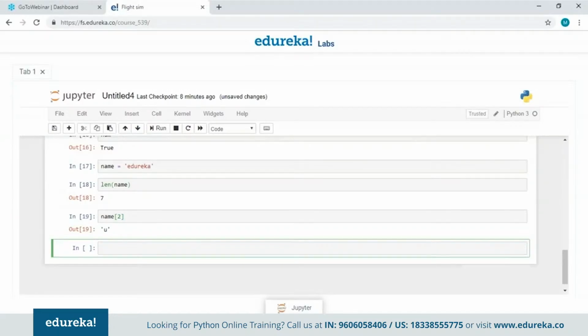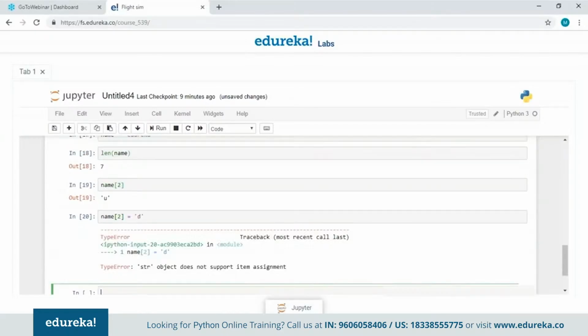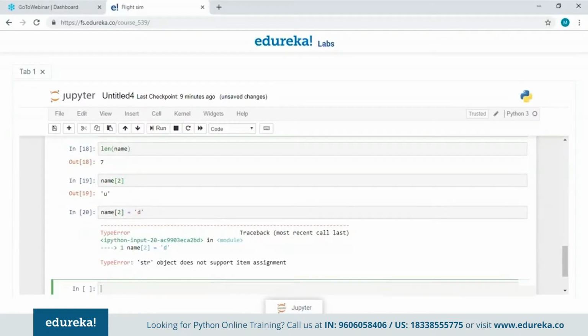Now we can also perform several operations on strings. For example, we can change the case of the string. We can replace the values in the string. We are going to see if we can actually replace values in strings or not. So let's try to update a value here at the index number 2. So instead of U, let's say I want D here. It is going to show an error, which is a type error, which says string object does not support item assignment, which means strings are immutable. You cannot change them.